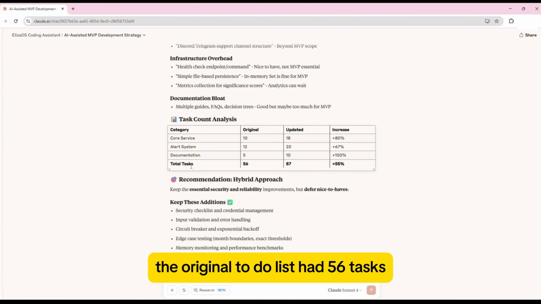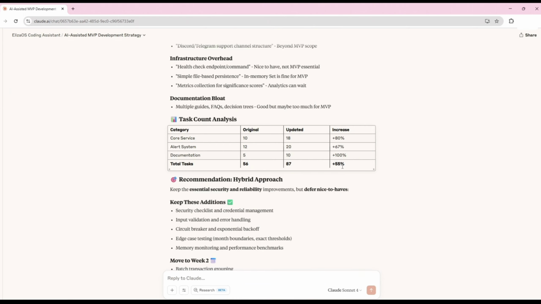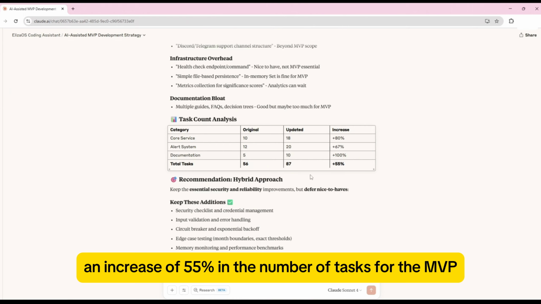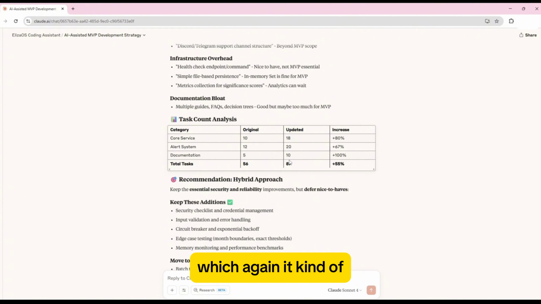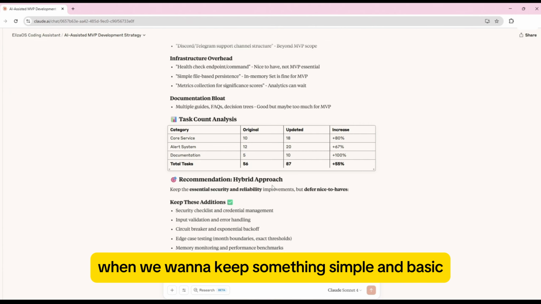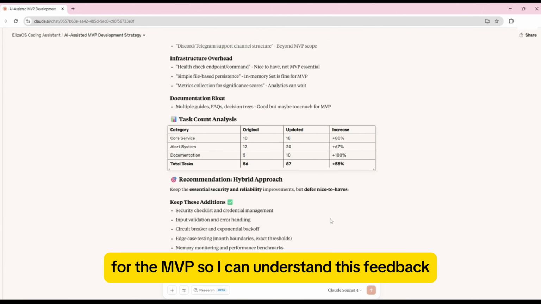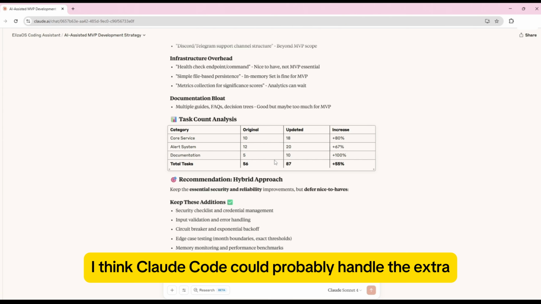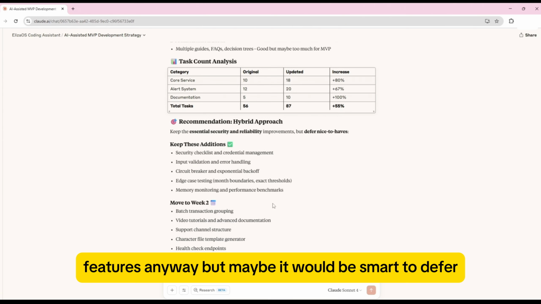The original to-do list had 56 tasks. The updated one has 87, so an increase of 55% in the number of tasks for the MVP, which again, is just a lot of extra work when we want to keep something simple and basic. So I can understand this feedback. It's probably reasonable. I think Claude Code could probably handle the extra features anyway, but maybe it would be smart to defer some of those to week 2.